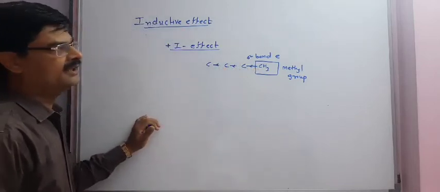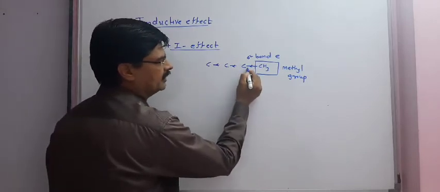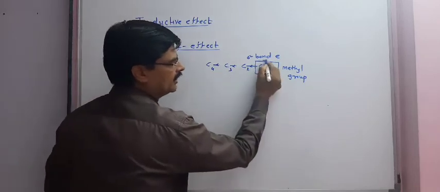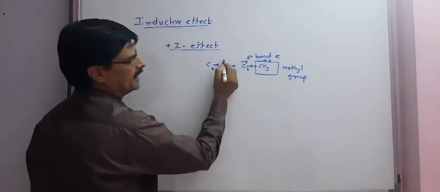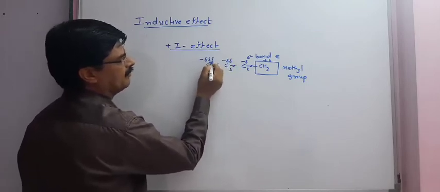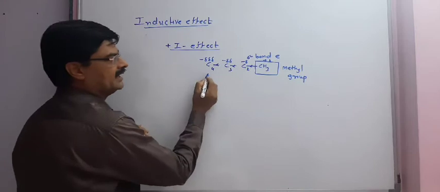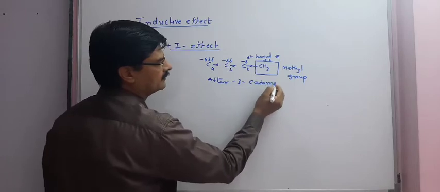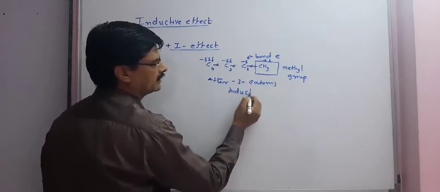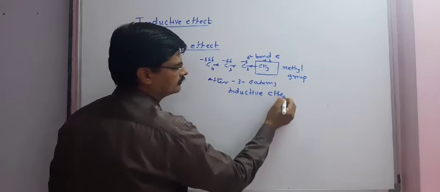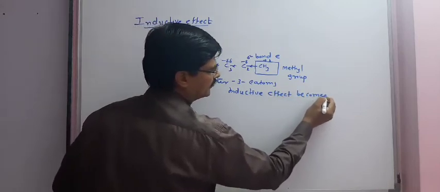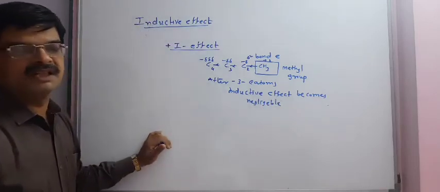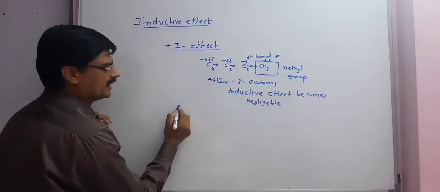So we can draw the arrow in this manner. Again if we write C1, C2, C3 and C4, then here we will get plus delta charge, and here we will get minus delta, minus double delta and minus 3 times delta. This means after 3 carbon atoms, the inductive effect becomes negligible. Inductive effect becomes negligible.